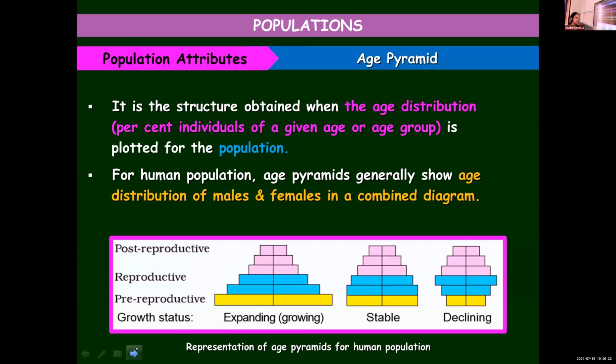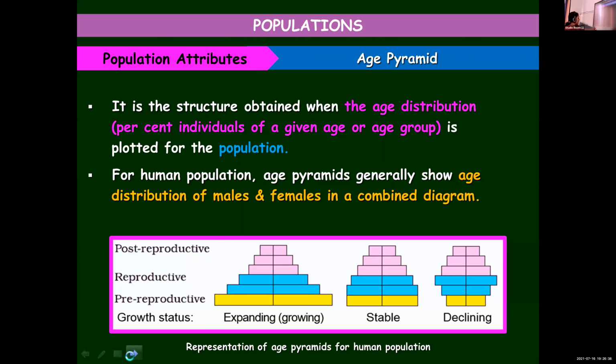Any doubt? No. Shall I proceed? Yes, ma'am. Ma'am, can you show the slide of sex ratio and death rate?